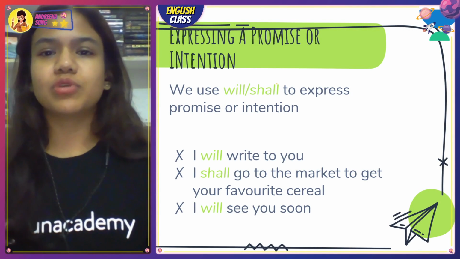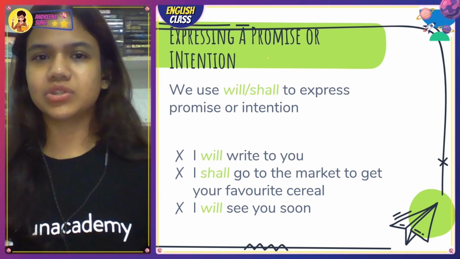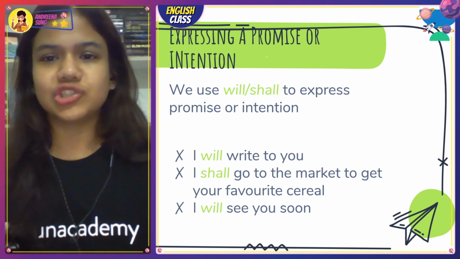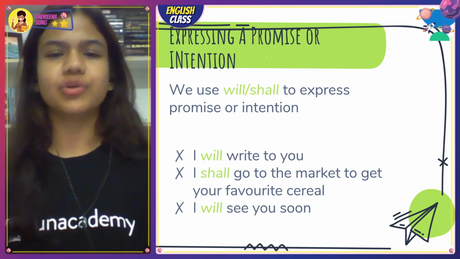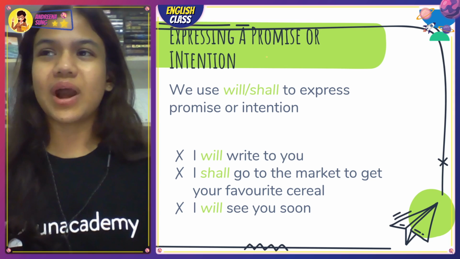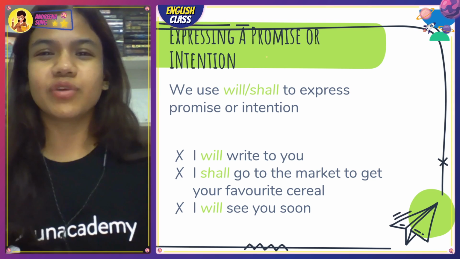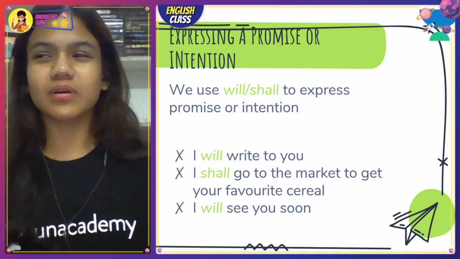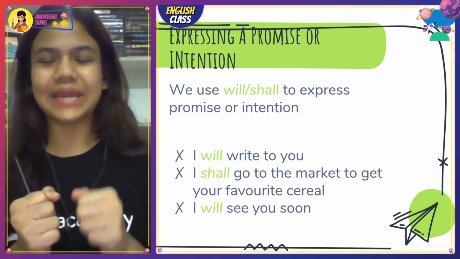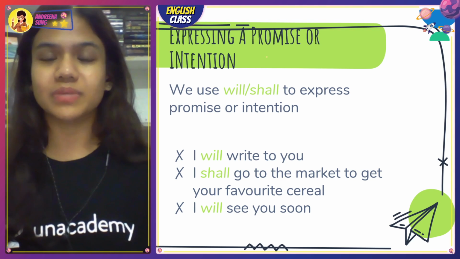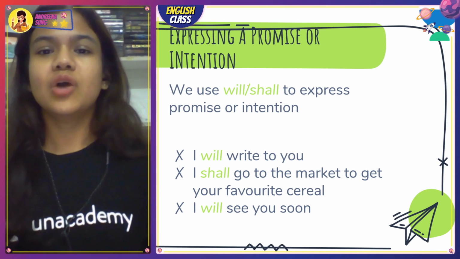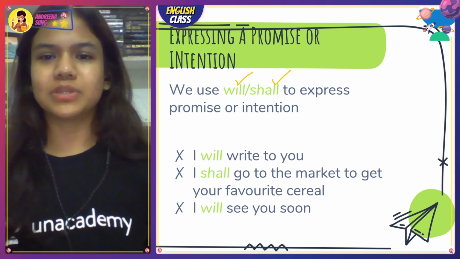Now there is a lot more that you can do. You can express a promise or intention as well, right? We use will and shall to express promise. Now I think you already know what a promise is. कि यार मैं तुझसे मिलने आऊँगी और मैं तुझसे मिलने आऊँगा और यार हम ना जब कोविड ख़त्म हो जाएगा ना, then we'll go for a vacation or we'll go to have ice cream together or we'll go and have coffee or we will go and play, we'll meet each other and we'll play games. You're basically expressing a promise or intention, right? Intention मतलब intent, मुझे ये करना है. Will and shall are used to express a promise or intention.